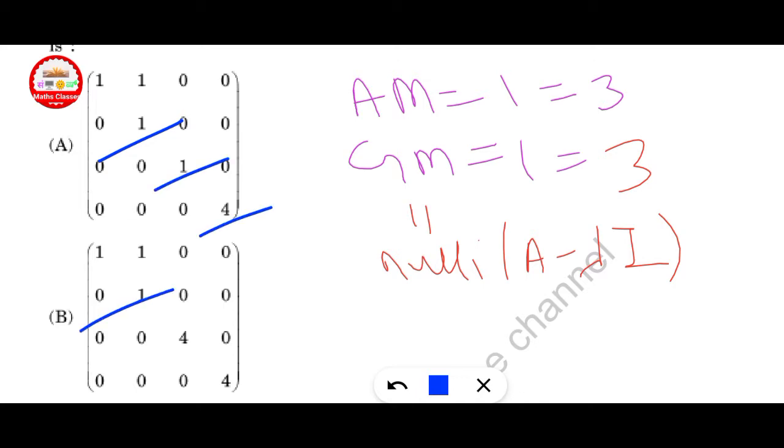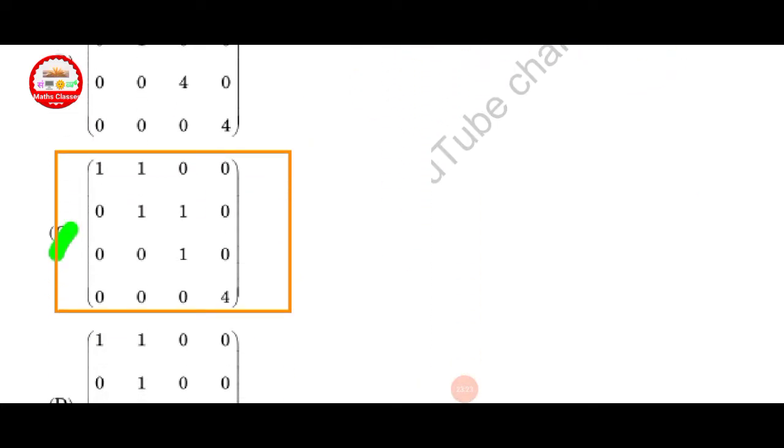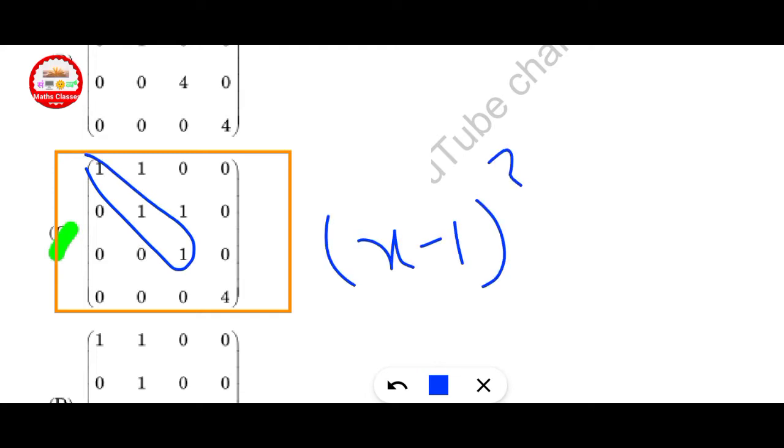And here also x minus 1 square, x minus 4 and x minus 4. This is discarded here. Only option C is correct. Here we get x minus 1 cube and x minus 4. This is correct, option C.